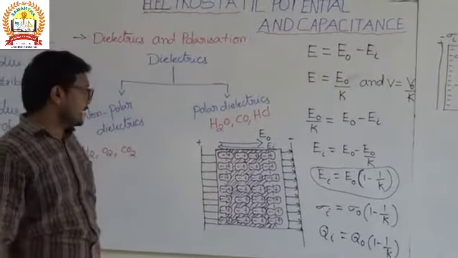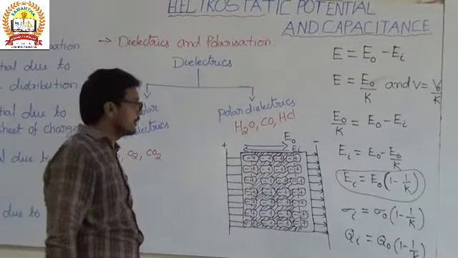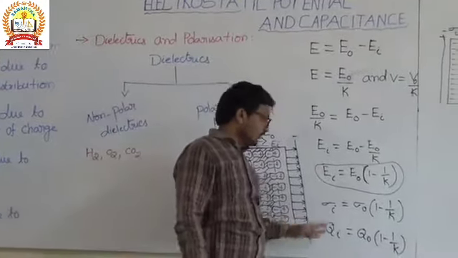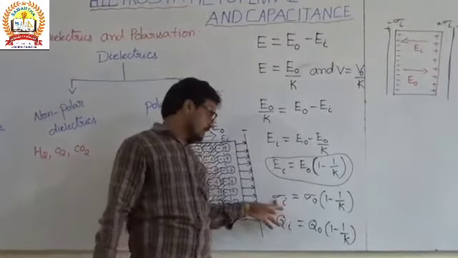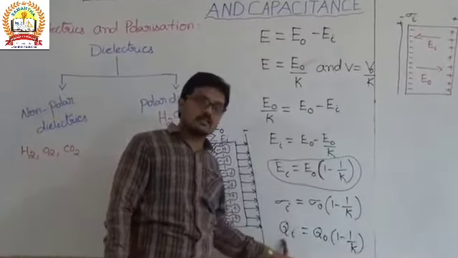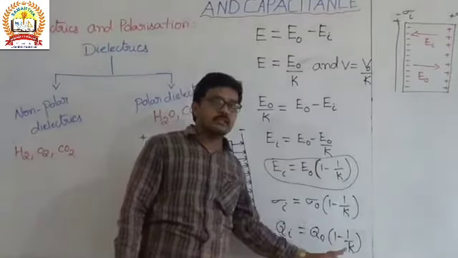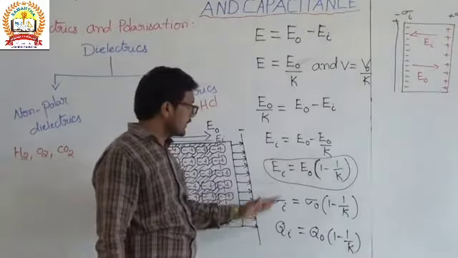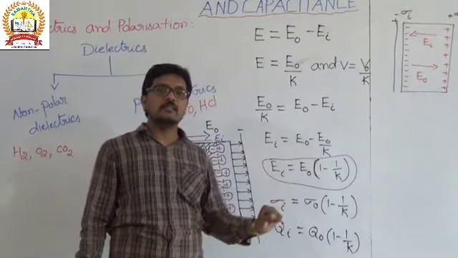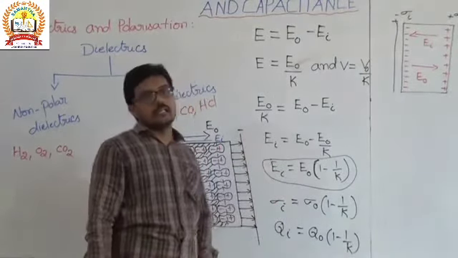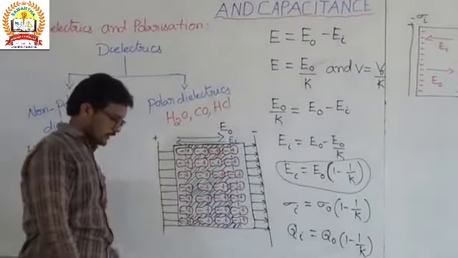So by substituting that we get the induced surface charge density, and the induced charge also, Q naught of 1 minus 1 by K. Okay, and this represents that the induced electric field is decreasing the net electric field. Okay, this is the mathematical notation.